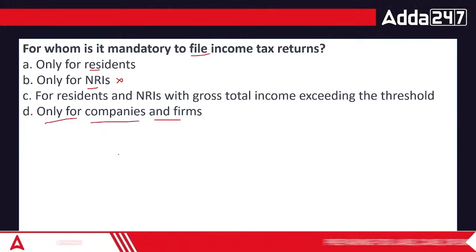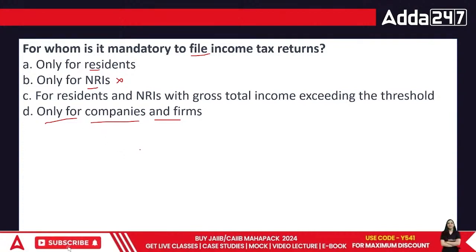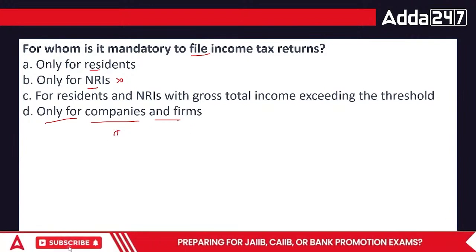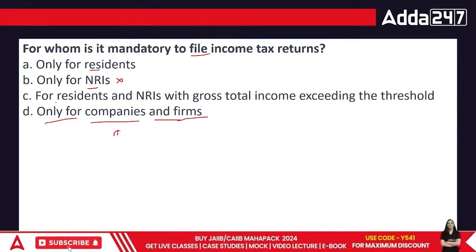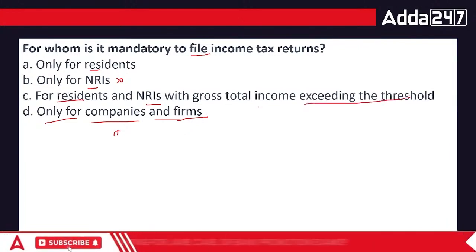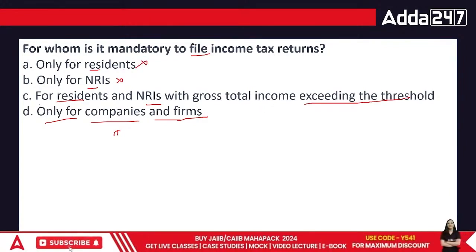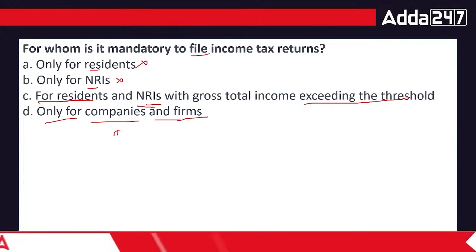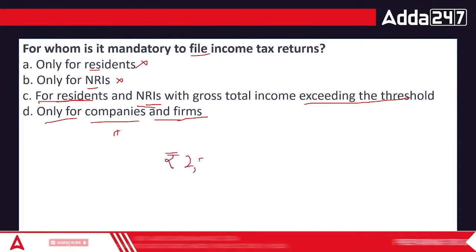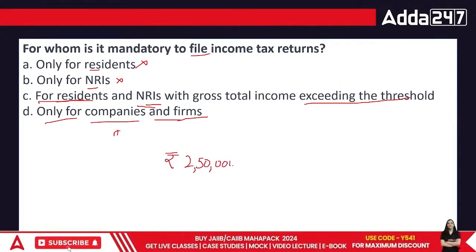Always remember, companies are required to file their returns and firms are required to file their returns. They don't have a threshold limit there. For residents and NRIs, the gross total income exceeding the threshold applies. The word "only" is wrong, because it applies to all the residents of India as well as the non-residents, anybody who is crossing the minimum limit. What's the minimum limit, everyone? The minimum limit of taxation is 2,50,000 rupees.